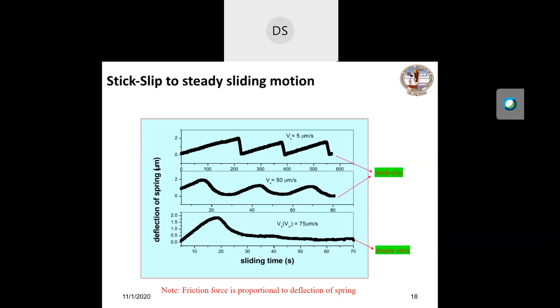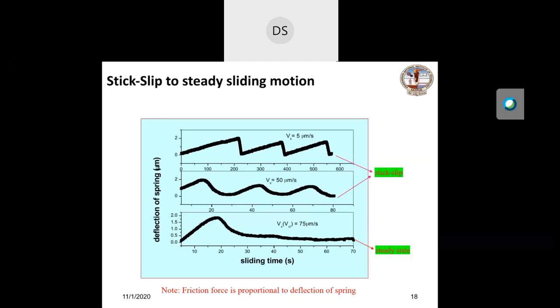In stick-slip motion, you see that the force of friction varies between static and dynamic. That's why it is known as the unstable region. And where the friction is constant, this is known as stable or steady sliding. These are separated by a critical velocity, and the critical velocity is a property of the nature of the sliding surface.